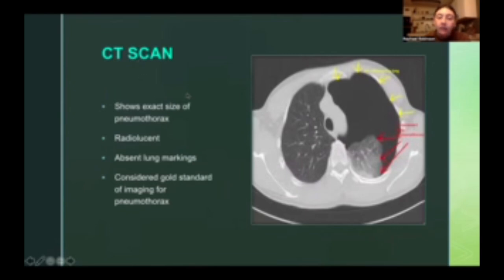For CAT scan, the CAT scan is known as the gold standard from what I found in my research for pneumothorax. CAT scan is preferred because it shows the exact size of the pneumothorax, where some of the other two modalities don't show you exactly the size of what you're working with. And as well as X-ray, CAT scan has absent lung markings, and it does appear more radiolucent than what a normal CAT scan would appear.